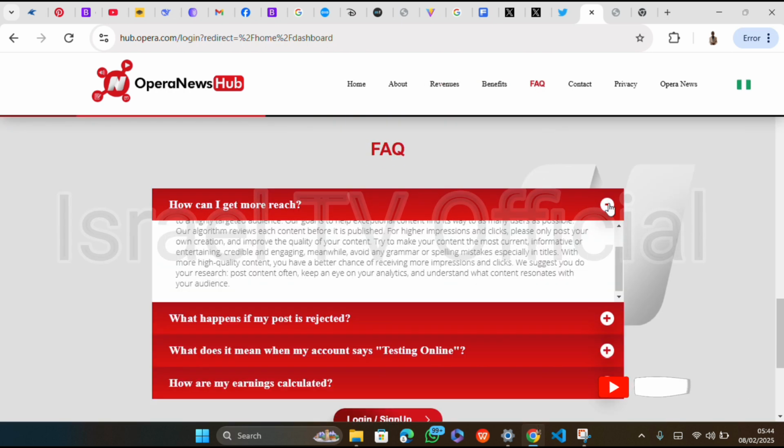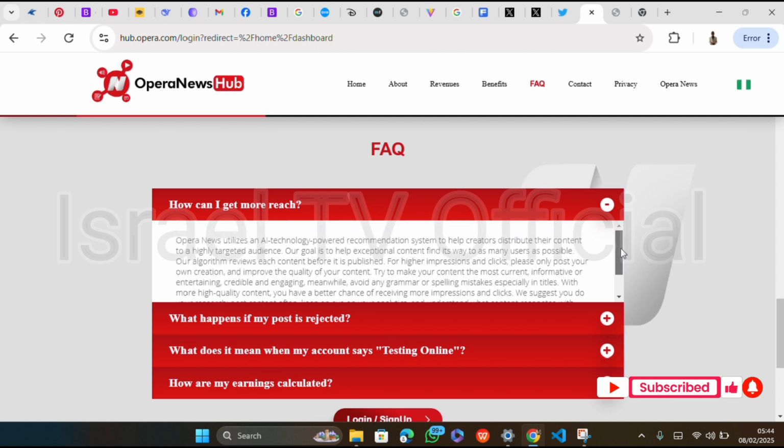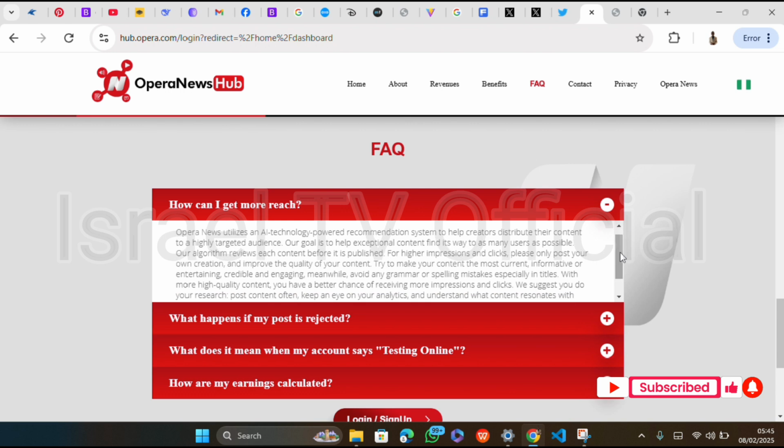How can I get more reach? How can you get more reach on this Opera News Hub? You don't need to actually run ads. It's not like Amazon KDP or Facebook where you run ads. For your article, you don't need to run ads. Let's read what it says.